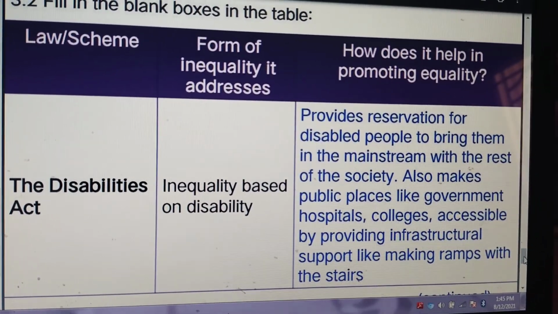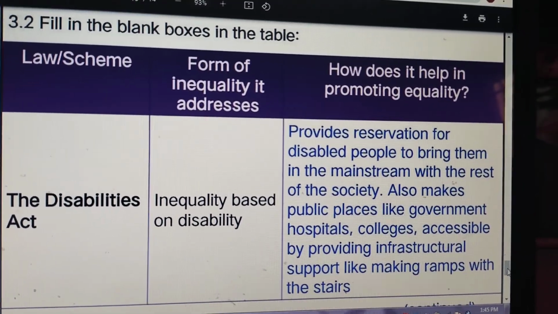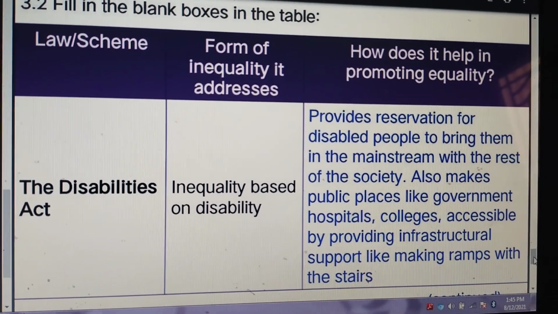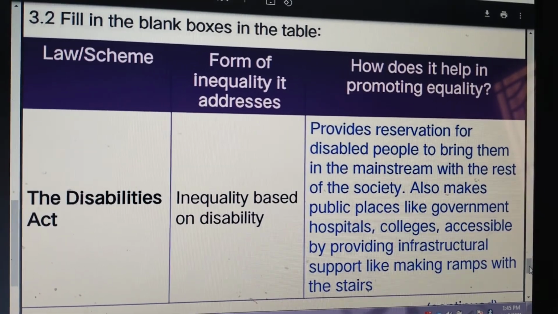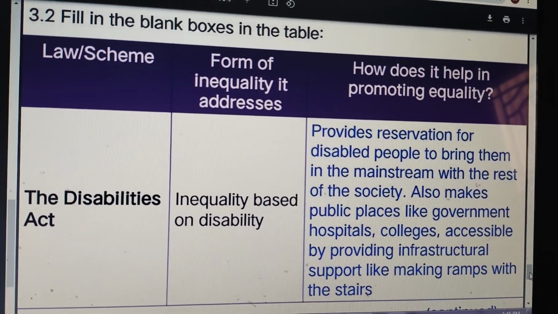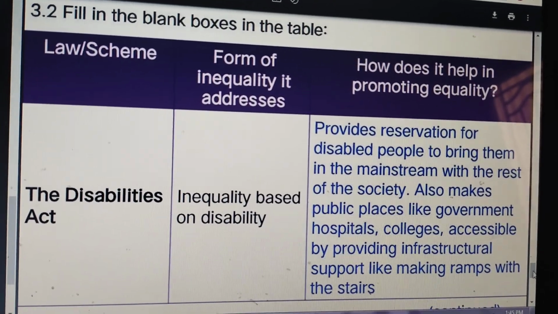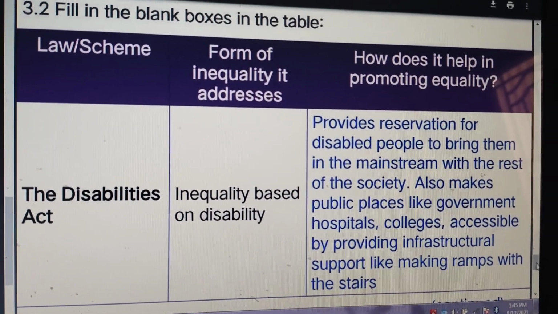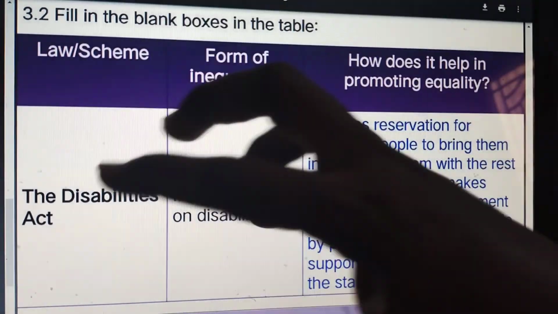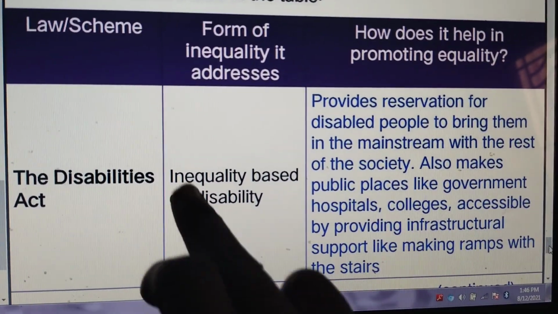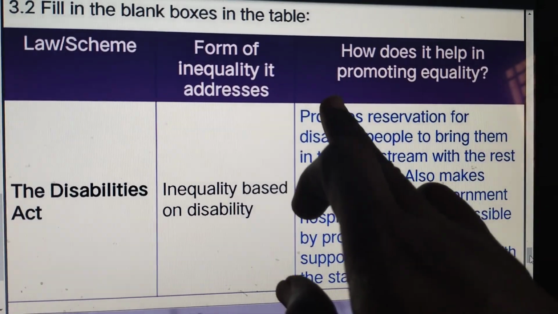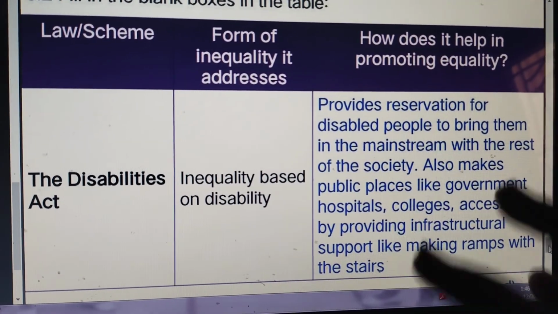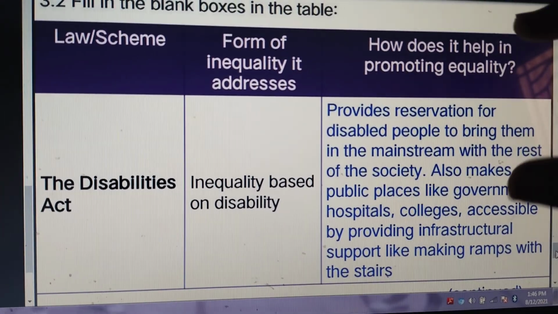So here so many changes have been introduced by the government. As we learnt in the NCERT book, we have seen so many things introduced: the disabled person has been given free education, ramps have been built in so many public places, and the important thing, priority in government jobs has been given to them. So all these things have been introduced by the government for the Disabilities Act. So here, inequality based on disability. It provides reservation for disabled people to bring them into the mainstream with the rest of society. So here the government is giving more importance to disabled people.